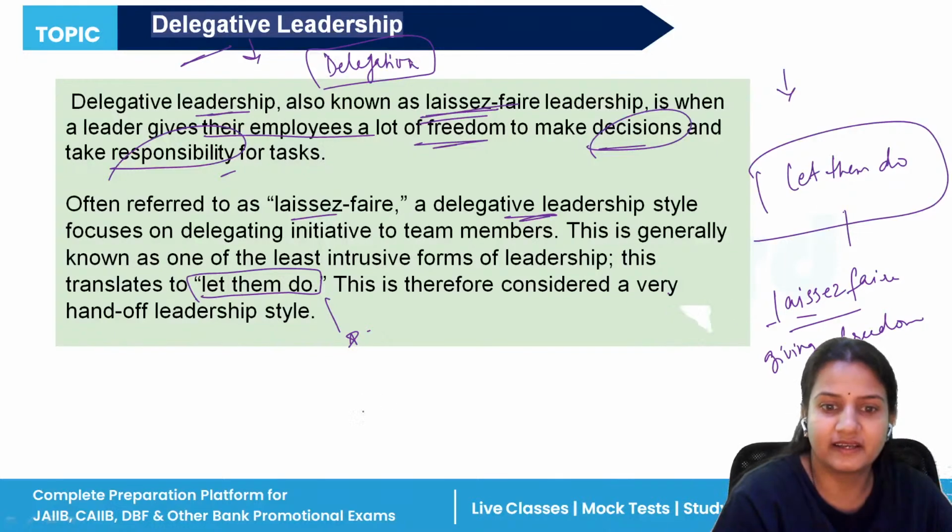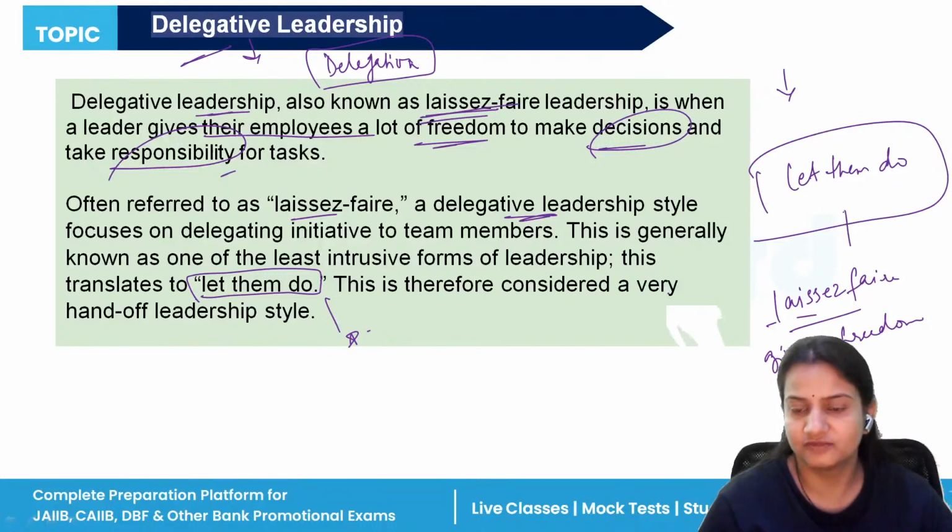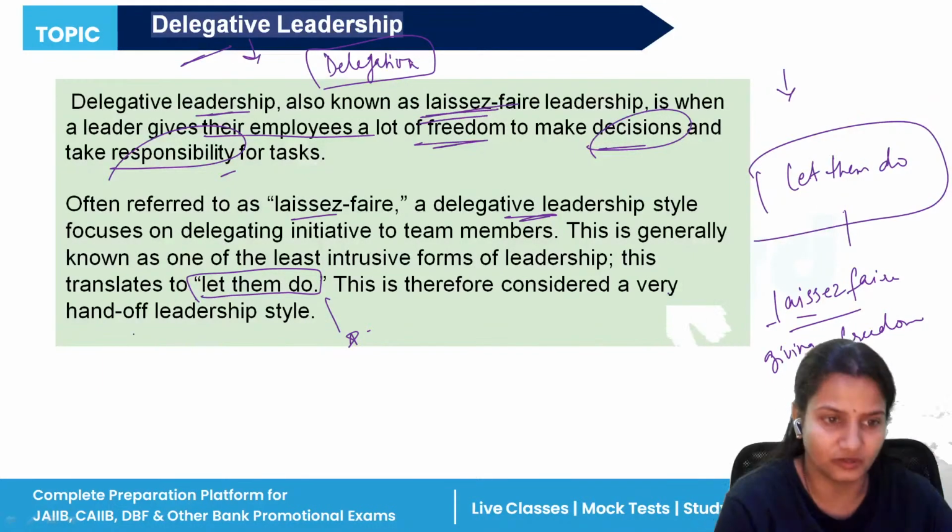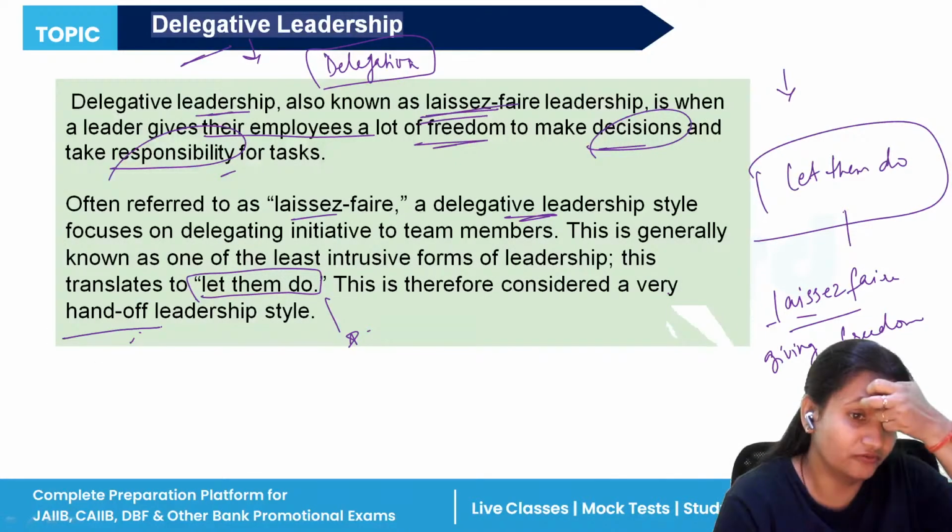So it means the leader says, okay, hands off leadership style. Now I'm not going to interfere. You do whatever you want to do for the company. That is hands off leadership style.